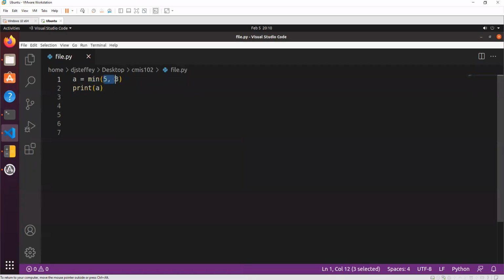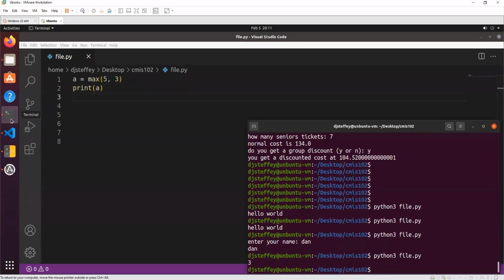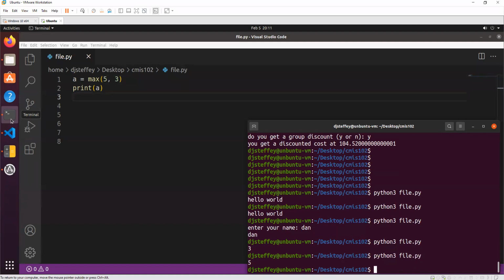It takes 2 arguments, and it returns to us the smaller number. Likewise, there's one called max. It will return to us the bigger number. If we run this, it gives us 5 because it's the bigger number.